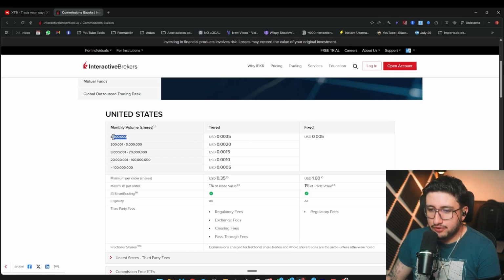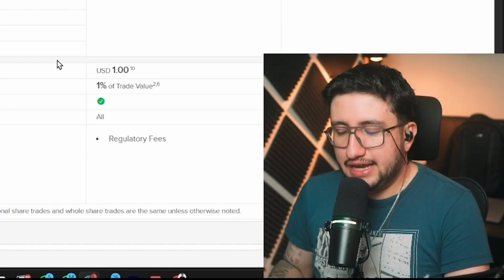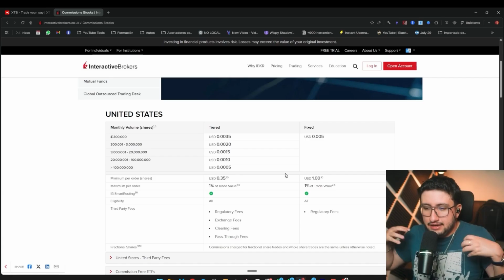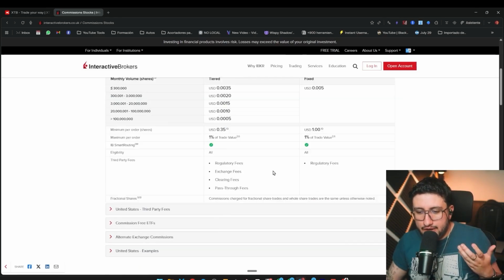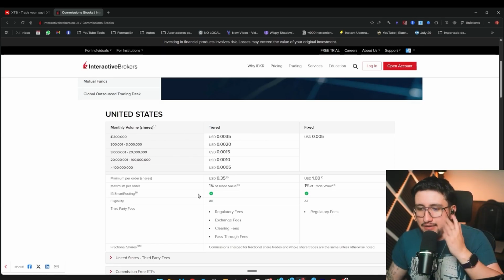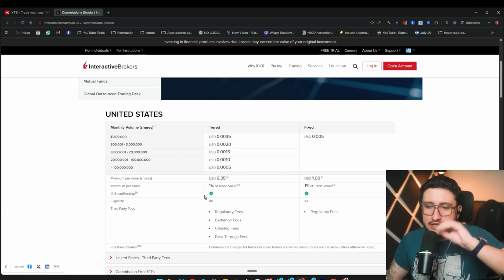So sometimes for a certain number of shares, it's better to invest through the tiered model than the fixed one. I don't want to overcomplicate this because I'd have to spend a whole video on it. But honestly, from the start, XTB would win on commissions, especially for stocks, because if you have less than 100,000 euros, it wouldn't charge you anything. If you exceed this amount, then we'd have to start debating and calculating specifically.